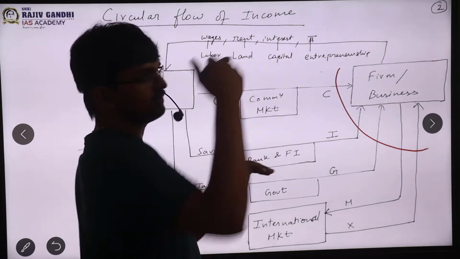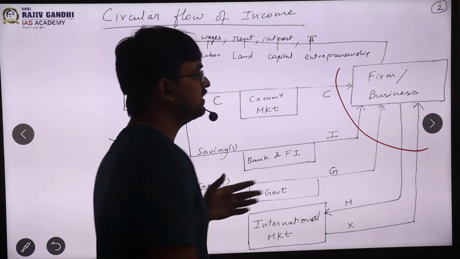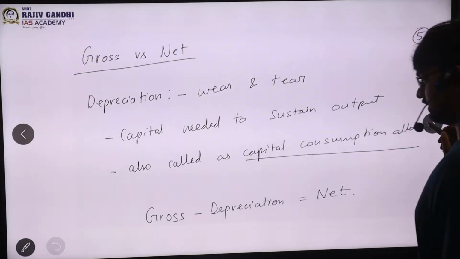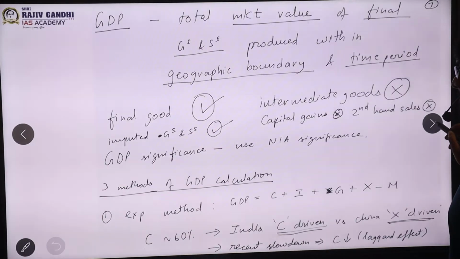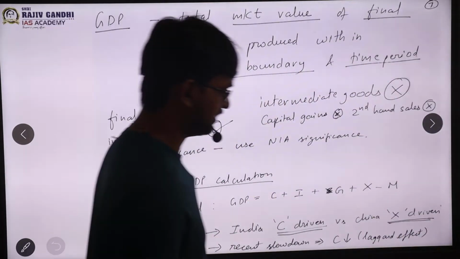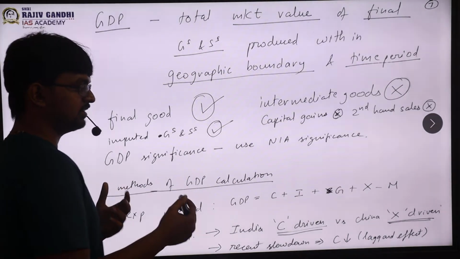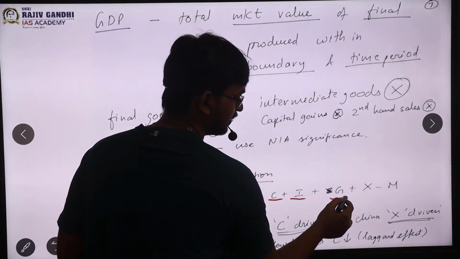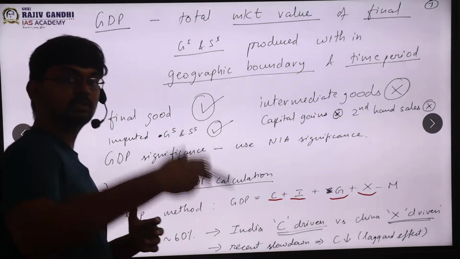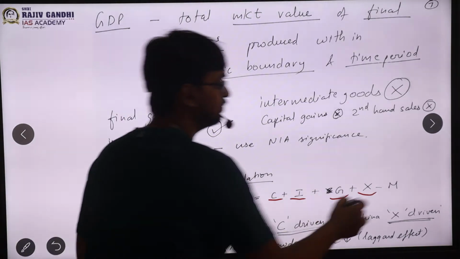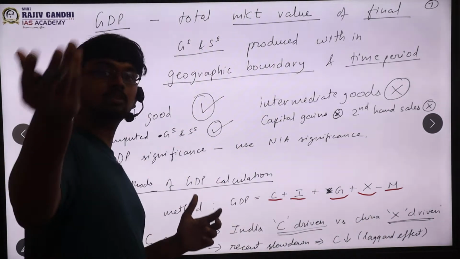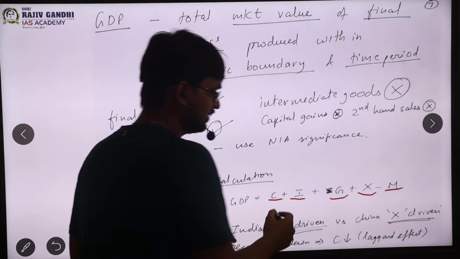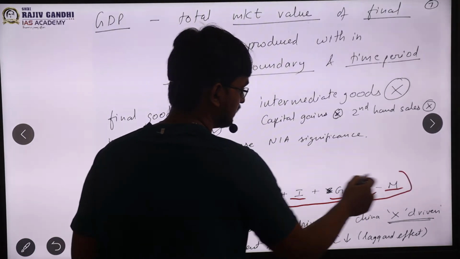So essentially what did I say? If I have to calculate the GDP by the expenditure method, I have to sum all these things. Let's go and see the formula on the side. Essentially whatever we have done in the circular flow of income, we have done that only. Consumption, next we have added investment, next we have added government expenditure. Exports means it will bring money to the economy. Imports means it will take money from the economy. Essentially you are paying for some other person outside the country who has produced the goods. So that is all. So C plus I plus G plus X minus M.